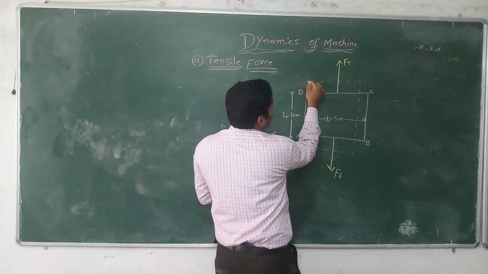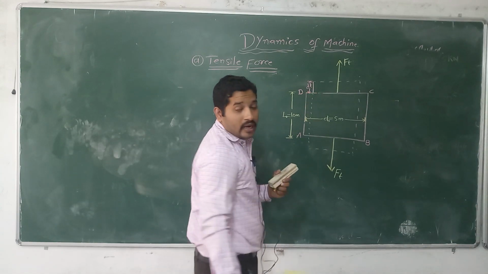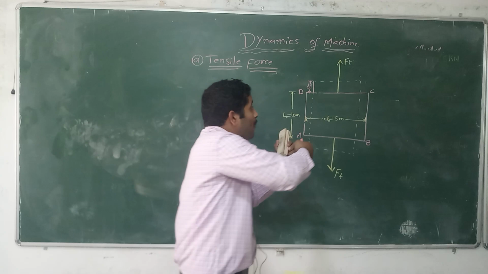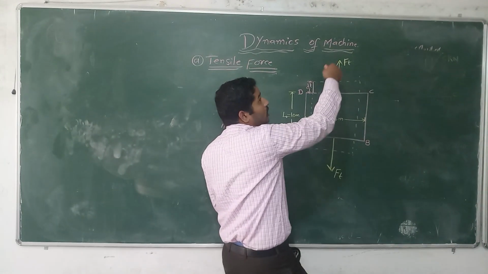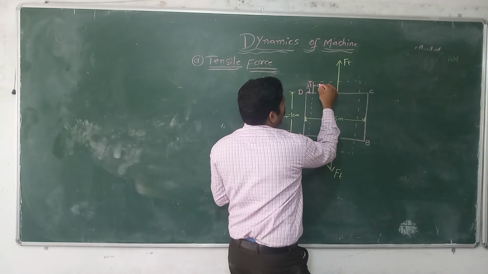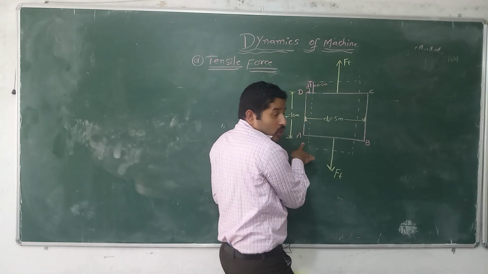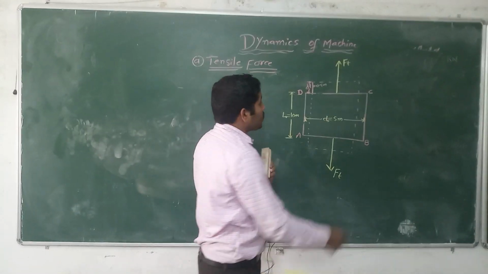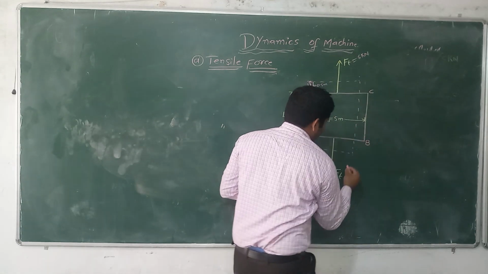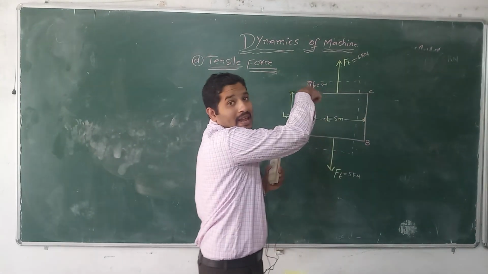This we can say is the change of length. How much length changes due to the external force applied on it? We take it as 0.5 mm here and 0.5 mm here also, because we are applying equal load, which means the length changes equally.